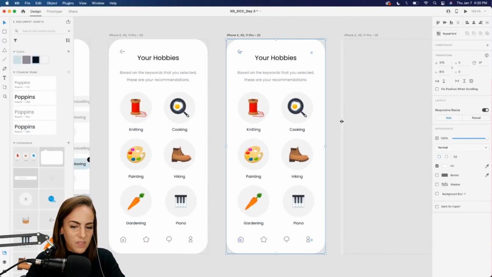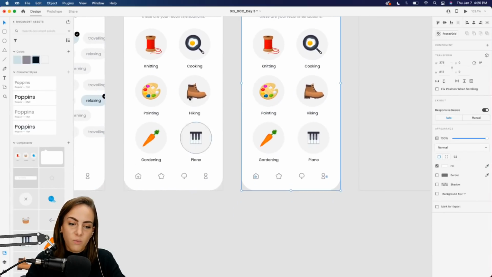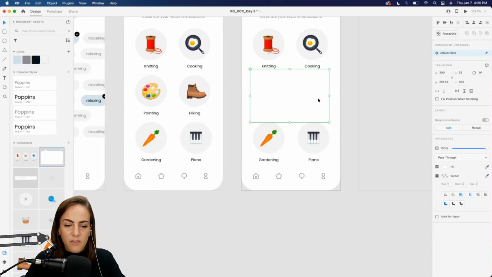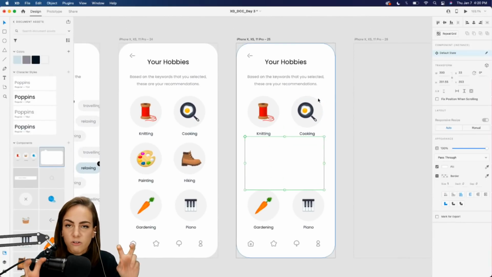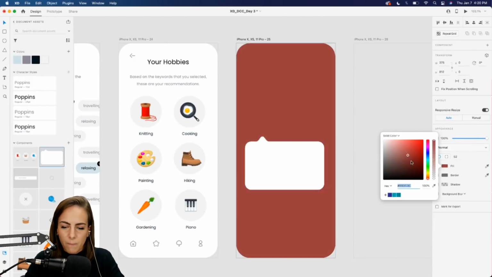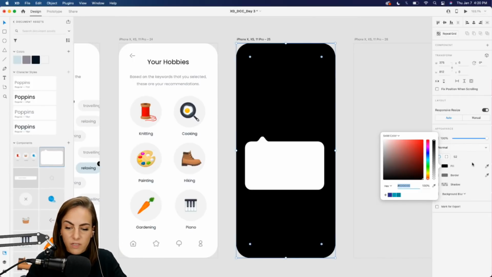Okay, so then if you want to go a step further, I don't have a ton of time for this, but you could add a little drop down once you click on each of these. So like a little menu showing all of the ingredients or materials that you need for each of these. So this is what I would do for that. I would make a little intermediate overlay layer right there.